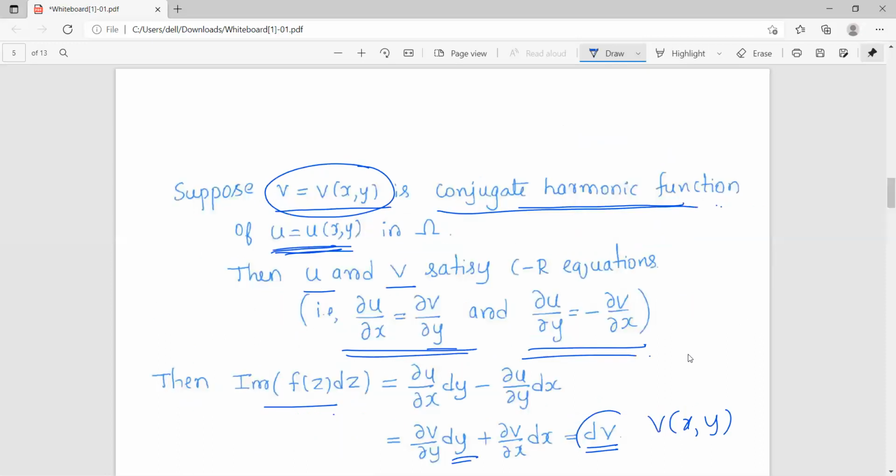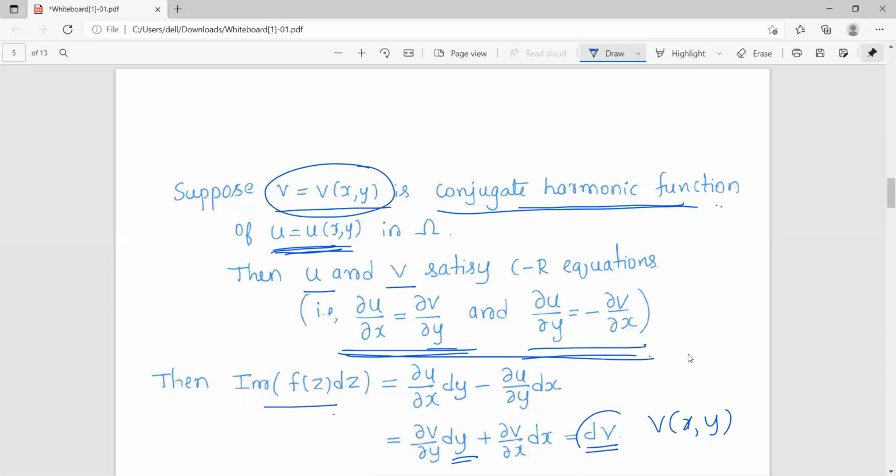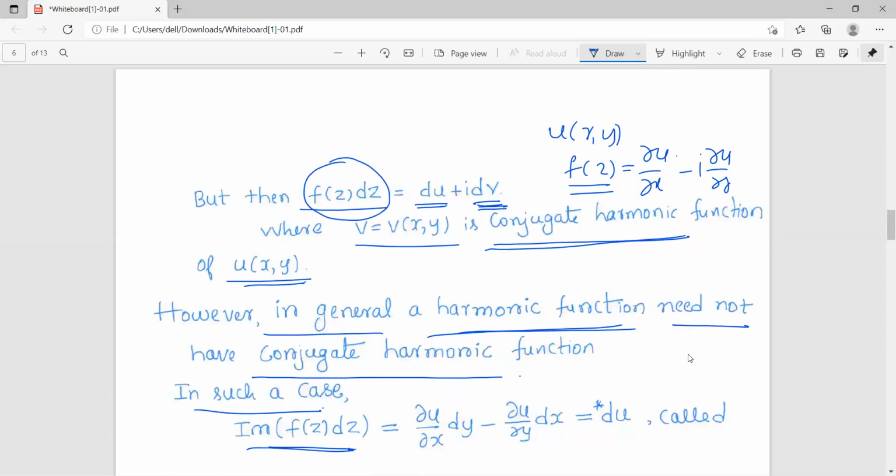We modified it using the CR equations to be the exact differential of the conjugate harmonic function of u. But now, talking in general, there may not be a conjugate harmonic function for u.